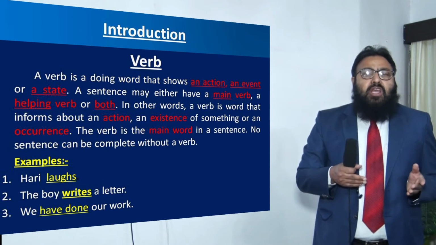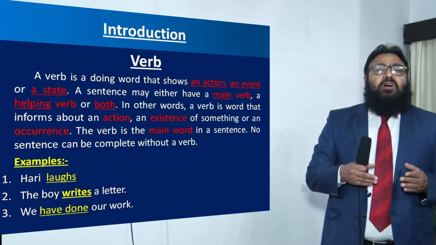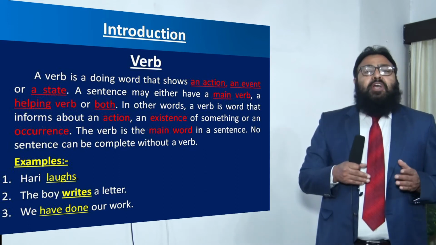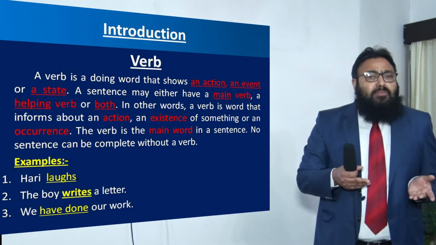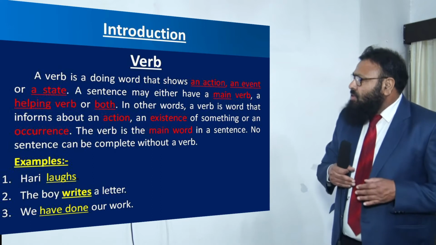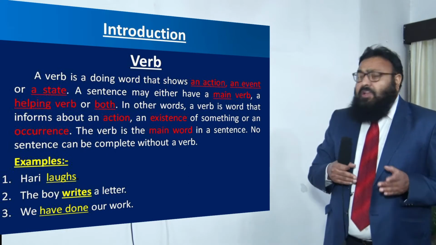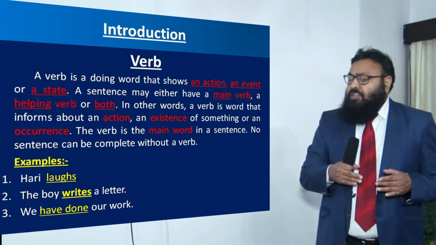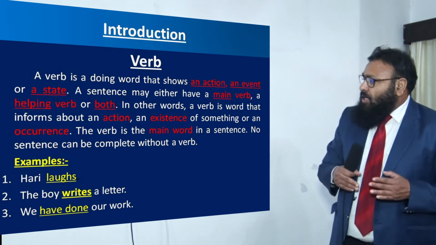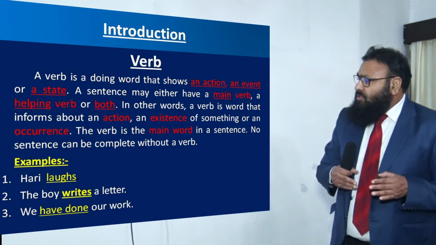A sentence may either have a main verb or a helping verb or both. In other words, a verb is a word that informs about an action, an existence of something, or an occurrence. The verb is the main word in a sentence. No sentence can be complete without verb. Let us take a few examples to prove my point.